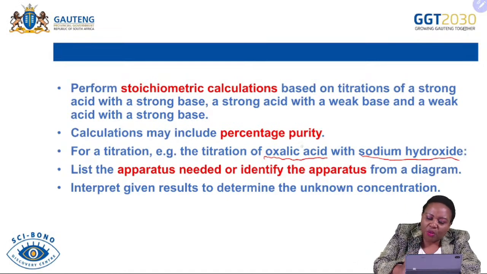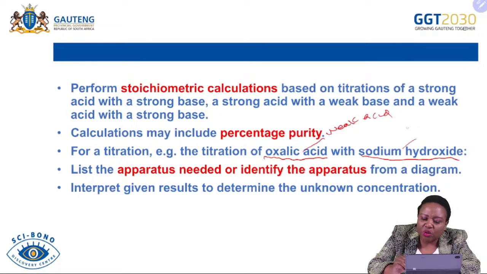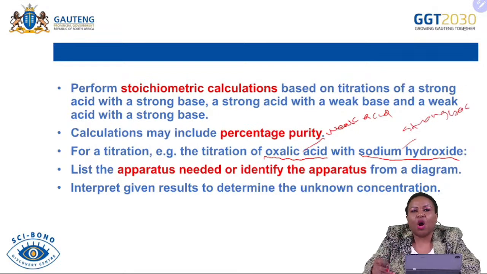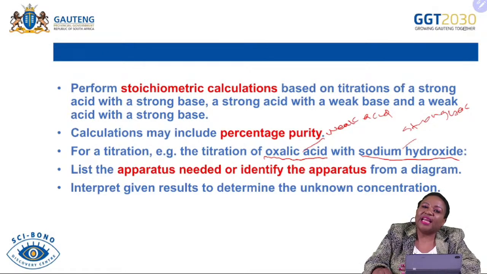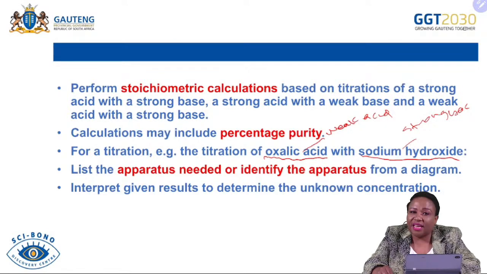What do we know about oxalic acid? We know that oxalic acid is our weak acid. And we also know that our sodium hydroxide is our strong base. Therefore, in terms of choosing the indicator, we need to choose an indicator that will allow a basic solution, whereby a strong base is reacting with a weak acid, and the pH, of course, will be greater than 7.